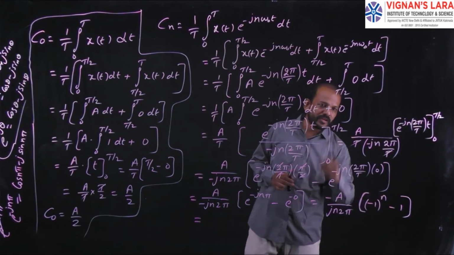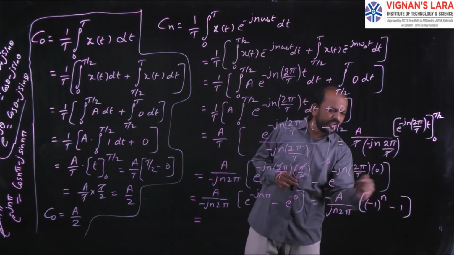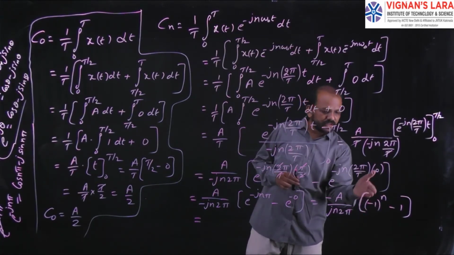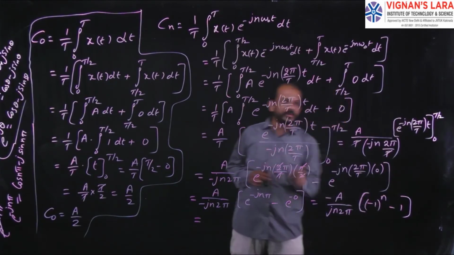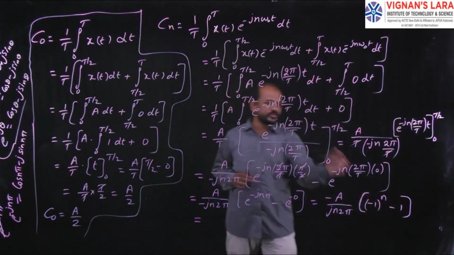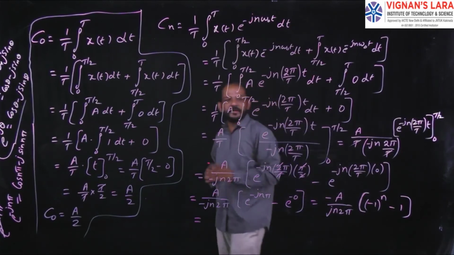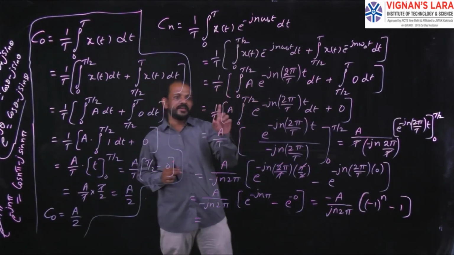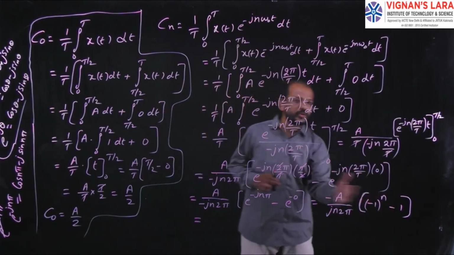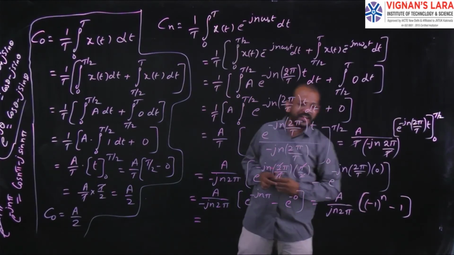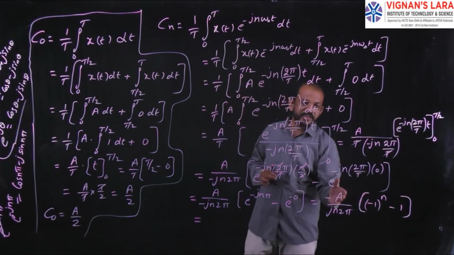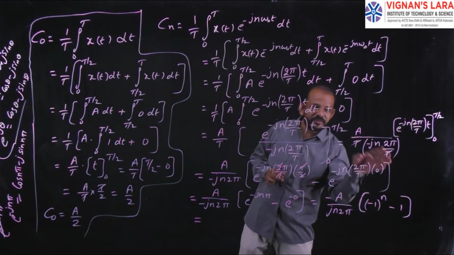When n is odd, that is 1, 3, 5, (-1)^1, (-1)^3, (-1)^5, the value is minus 1. Minus 1, minus 1 is minus 2. Minus 2 into minus a, minus into minus is plus, gives 2a. So this is 2a by j and 2 pi. That is when n is odd.